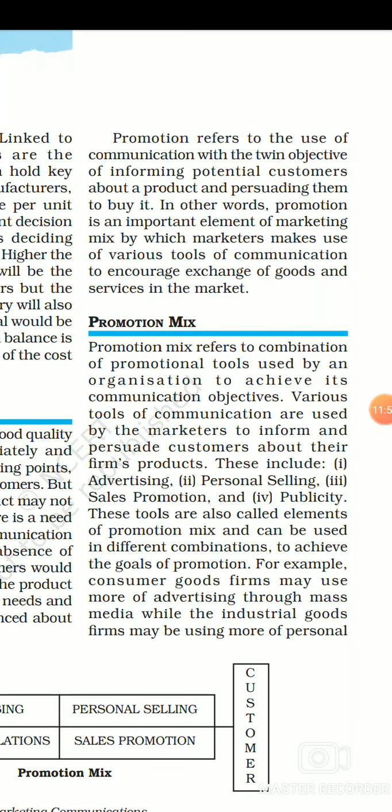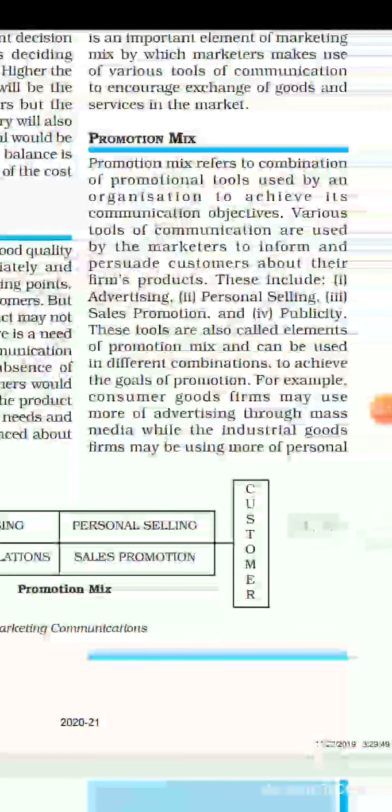The first objective is informing the customer about the product, and the second objective is encouraging the customer to buy that product. So that whole process of communication by which we inform the customer about the availability of the product, about the features of the product, and at the same time also encourage the customer to purchase the product, that is called promotion. Now let's see what promotion mix is.